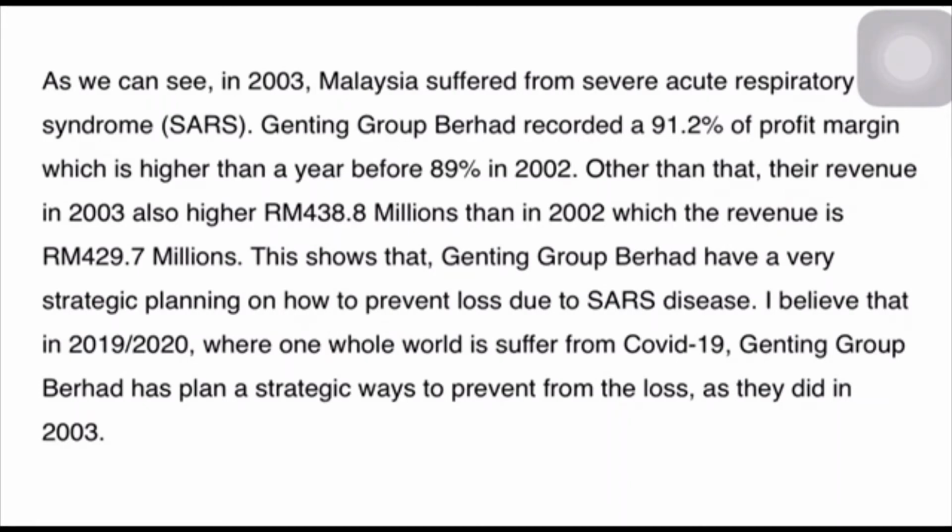This shows that the Genting Group Berhad has very strategic planning on how to prevent loss due to SARS disease. I believe that in 2019-2020, when the whole world suffered from COVID-19, Genting Group Berhad planned strategic ways to prevent loss as they did in 2003.